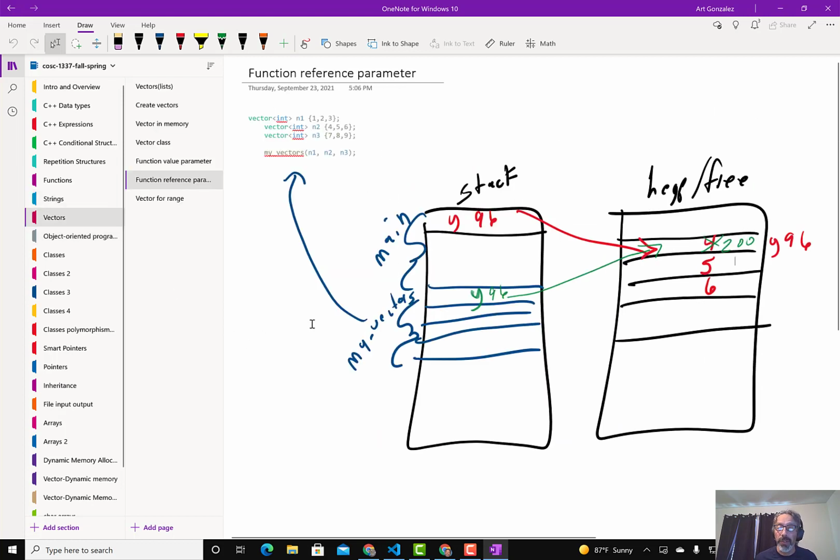Same thing holds for a vector. A vector stores its values on the heap, okay? So if you understand this, you should not have any problems. One of the questions you will see is, where does the string store its data? And where does the vector store its data? Both of them are on the heap, okay? So if you know that, then you should not have any issues with this.